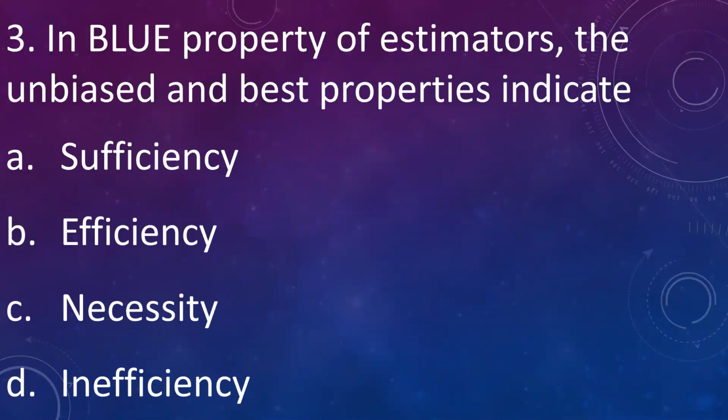In BLUE property of estimators, the unbiasedness and best property indicates A. Sufficiency, B. Efficiency, C. Necessity, D. Inefficiency. Answer is B. Efficiency. The unbiasedness and best property of BLUE property of an OLS estimator will indicate efficiency of estimators.